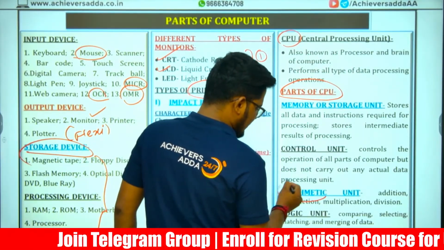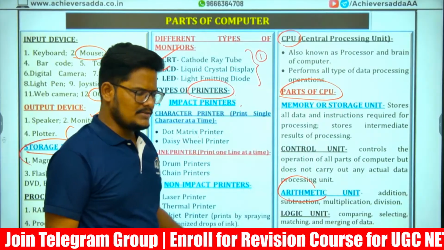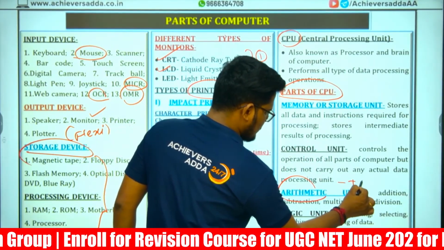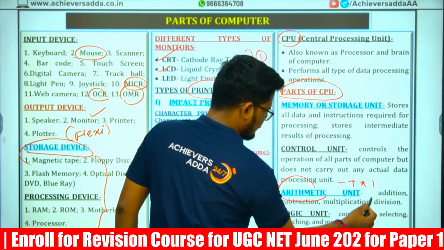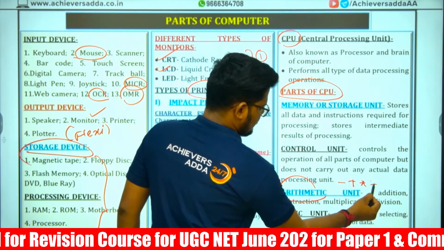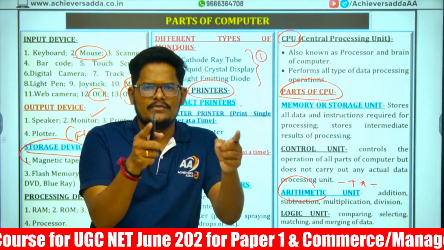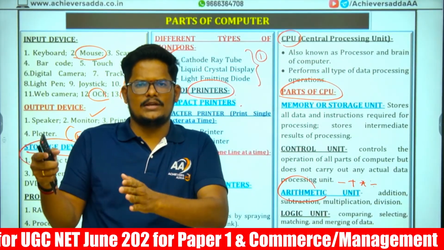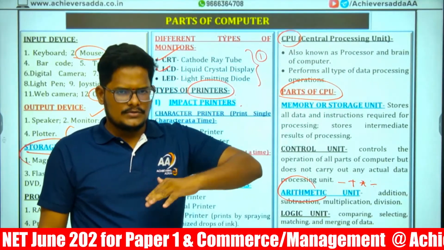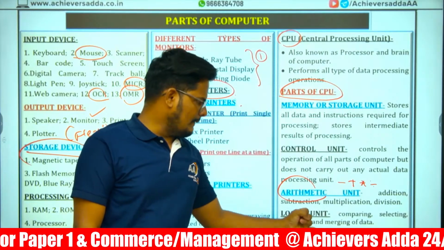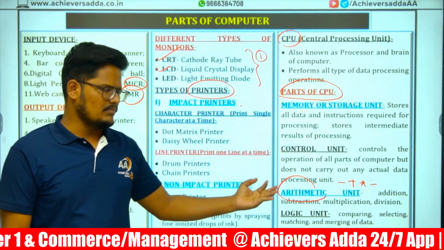Next, arithmetic and logic unit. If you want to perform subtraction, addition, multiplication, division, then the arithmetic unit will be helpful. If you want to compare data one with another, like A is more than B, B is more than C, then we use the logic unit for comparing, selecting, matching, and merging of the data.